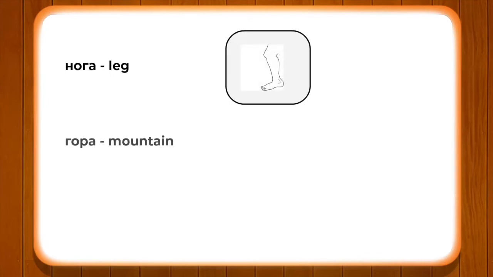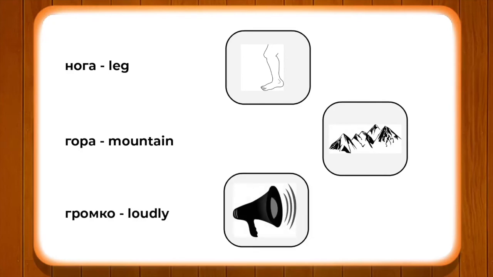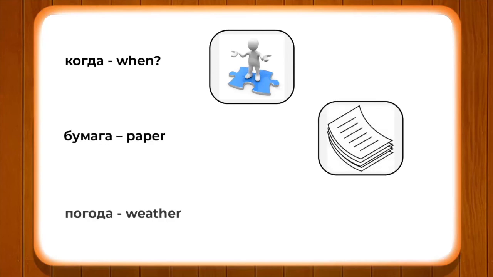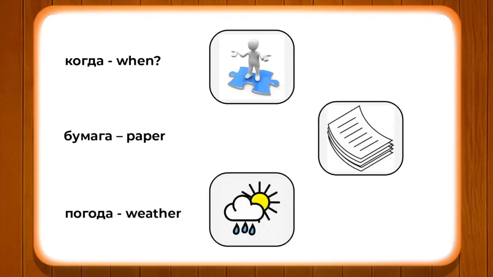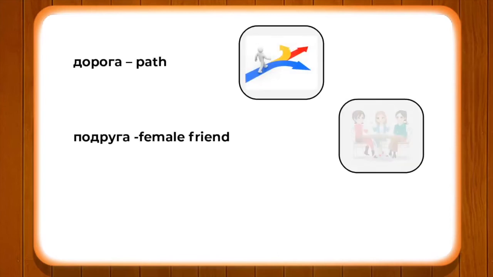Naga means leg, gora means mountain, громко means loudly, когда means when, бумага means paper, погода means weather, дорога means path, подруга a female friend, and группа means group.